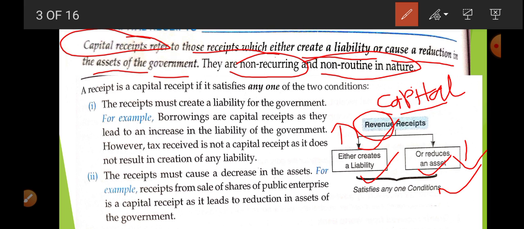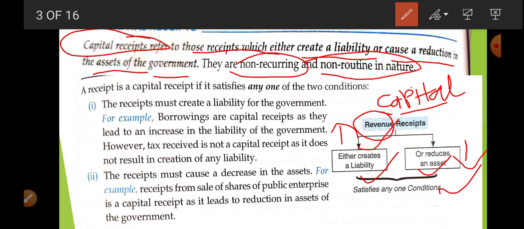Like your father's monthly income is an example of revenue receipt. But sometimes, when there is a family function or some problem in the family, they borrow money. This borrowing is a capital receipt. So capital receipt is never a regular source of income.